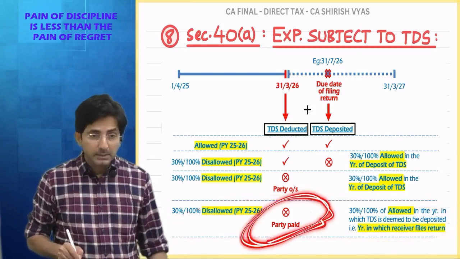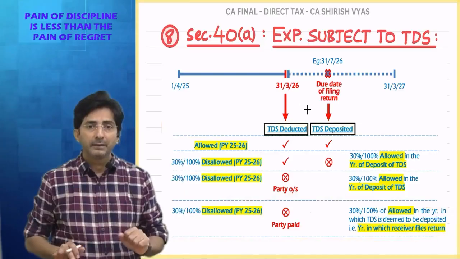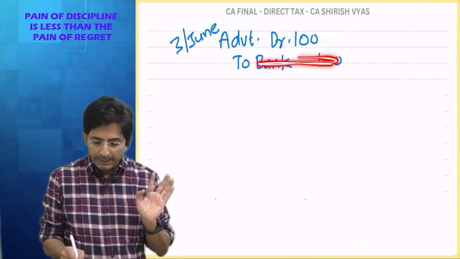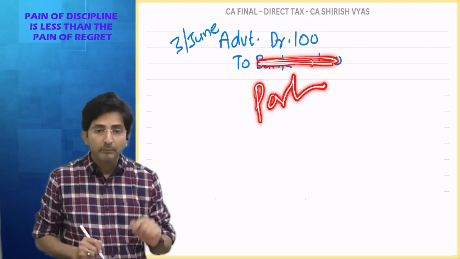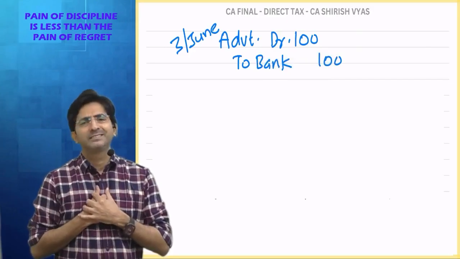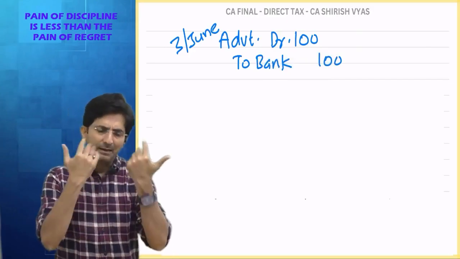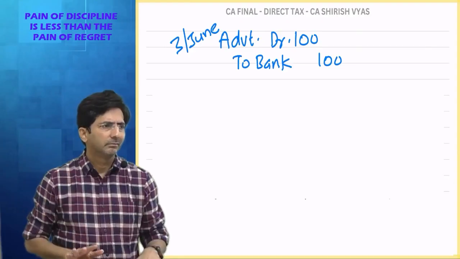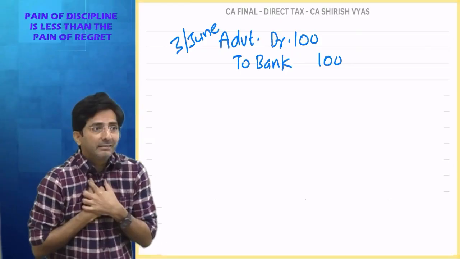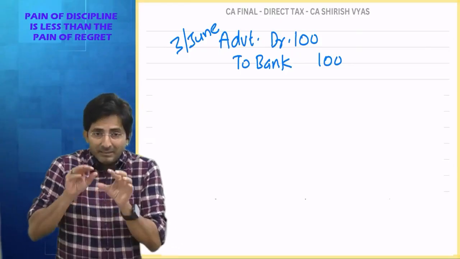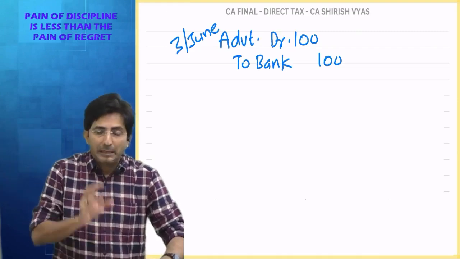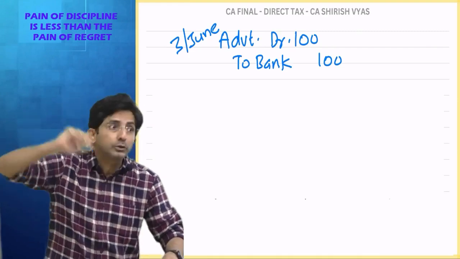See here, are you understanding why so many tantrums? Because I made the mistake of making the full payment. See, if this payment was not made, if it was outstanding in the party's account, the money is with me only, no? In any case, my current year is spoiled because I have not deducted TDS. But at least if the money is with me, I can give the net amount to him and pay the TDS to the government. So at least there is a scope that it can be allowed in future.